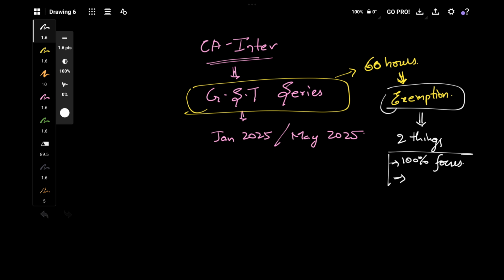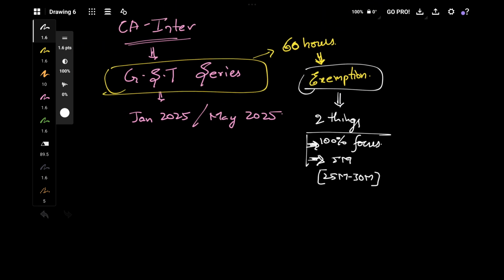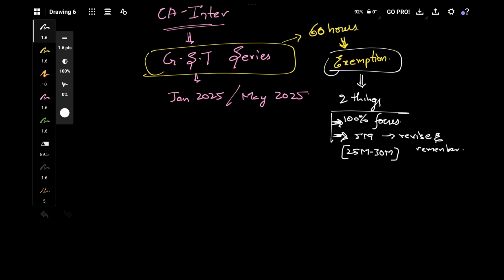And the second thing I want from you guys is, each class is going to be 25 to 30 minutes, and after each class I just want you to give 5 minutes of your valuable time to revise and remember the concepts. I just want you to revise the concepts in those 5 minutes. That's it. After that, nothing is going to stop you from claiming an exemption. That's the bare minimum we are expecting from you after the level of preparation we are going to make together. So all the best to us.